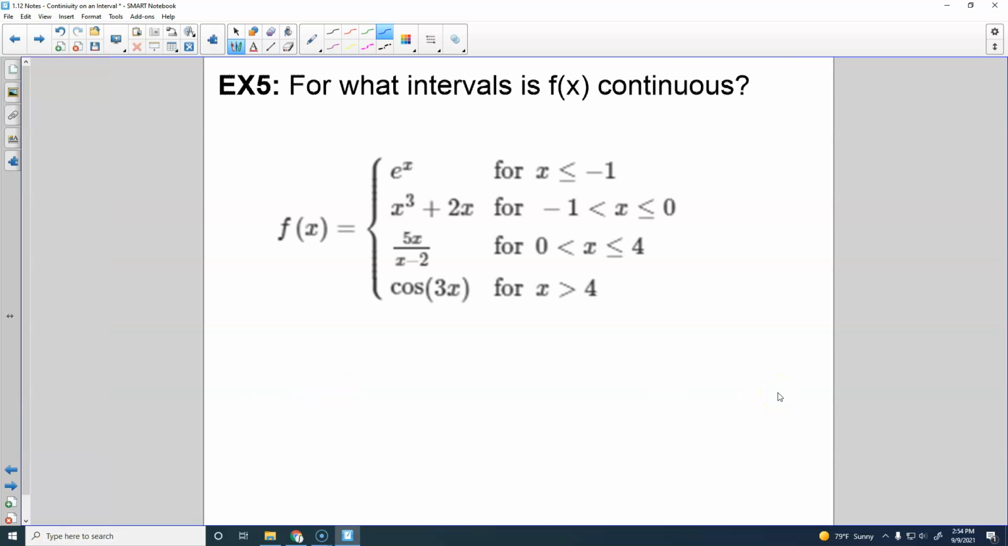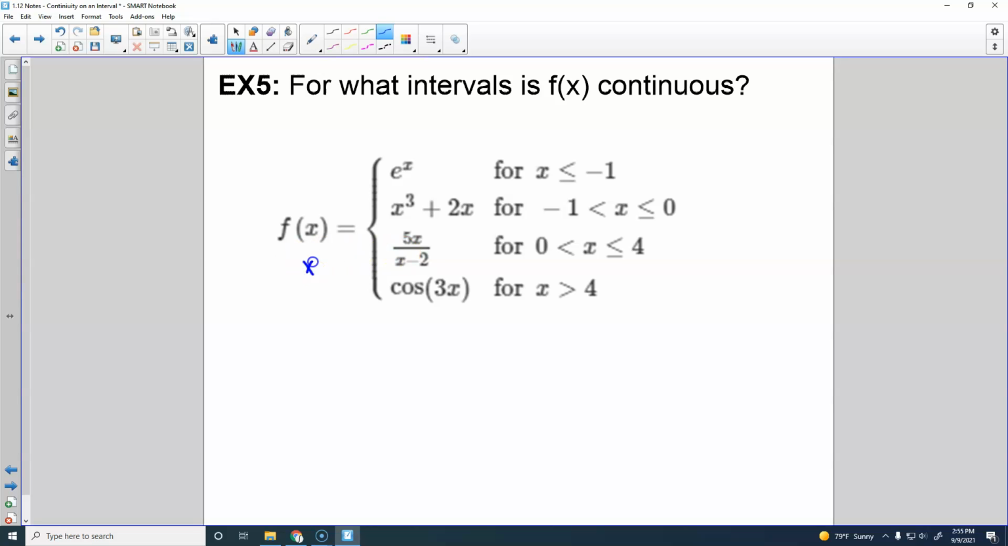Okay, so if I want to know where this is continuous, it's like the homework. This is a lot like the homework. So e to the x, it's continuous everywhere, right? Exponentials are just always continuous. What about this x to the third plus 2x? Continuous? I'm going to look at the piecewise in a second, but I'm just looking at each individual piece. Exponentials are continuous. Cubics, continuous. What about this one?